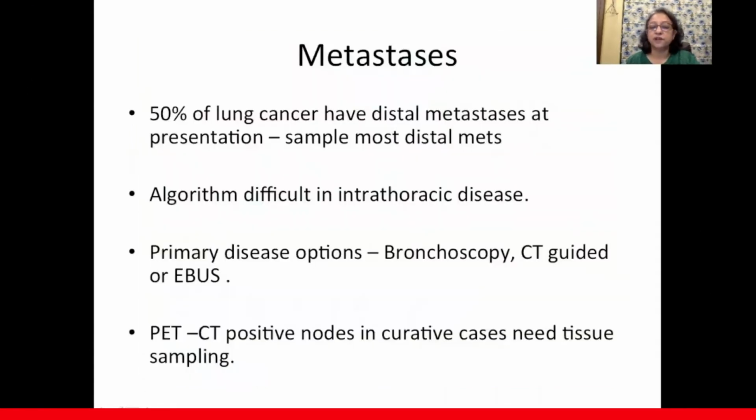Now, 50% of lung cancers that present have distal metastases at presentation, and in these patients, we sample the most distal metastases. But when there is intrathoracic disease alone, the algorithm for diagnosing metastases becomes a little bit difficult. So we try to get primary disease options, which can be bronchoscopy, CT-guided biopsy, or endobronchial ultrasound-guided transbronchial needle aspiration or core biopsy. And even in PET-positive nodes, in curative cases, we need tissue sampling to either upstage or downstage the disease.